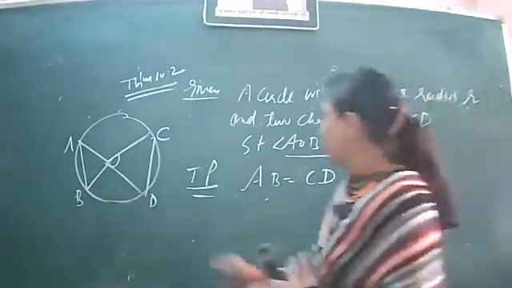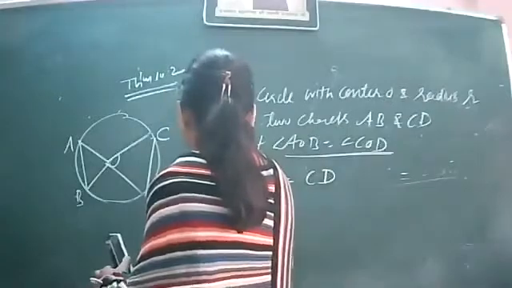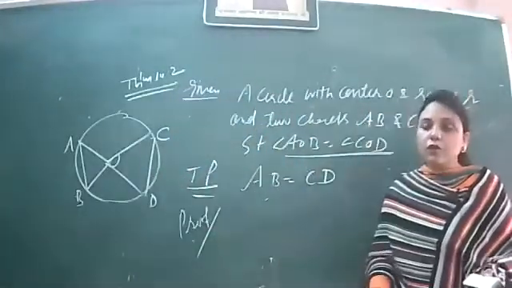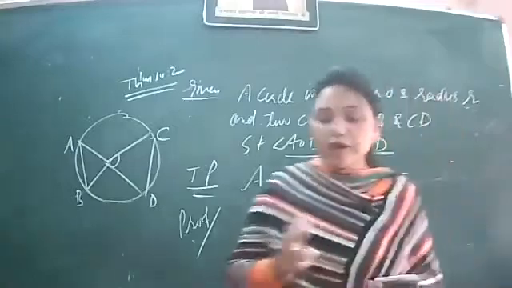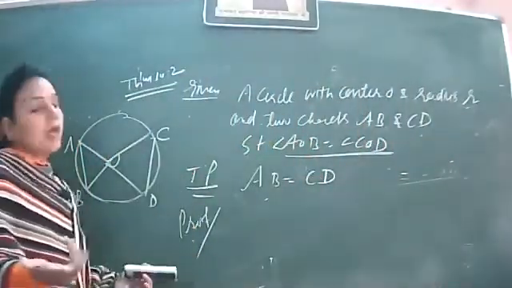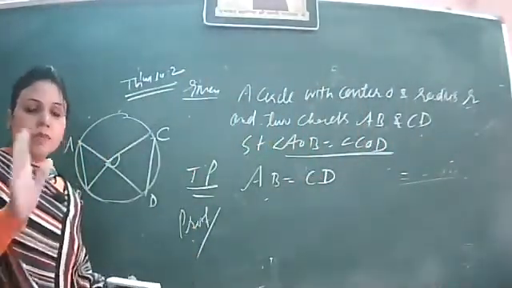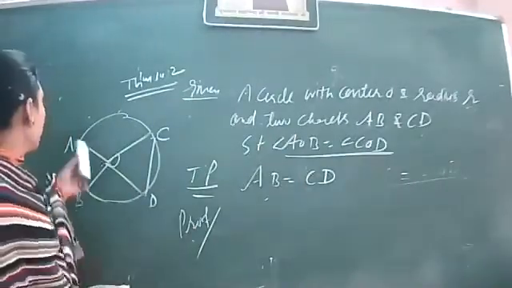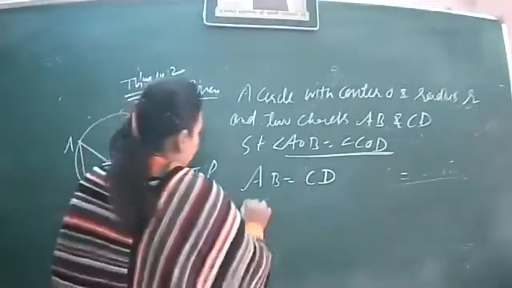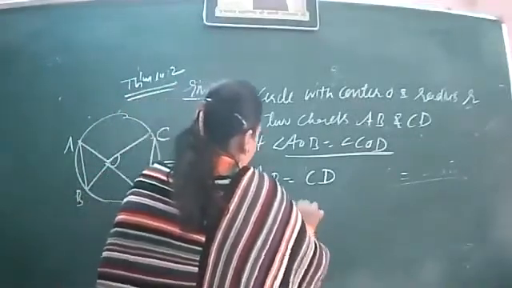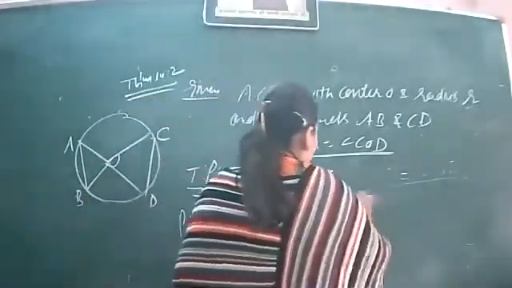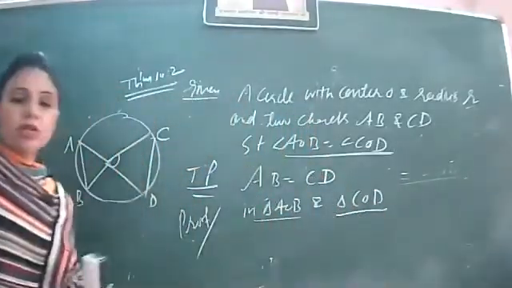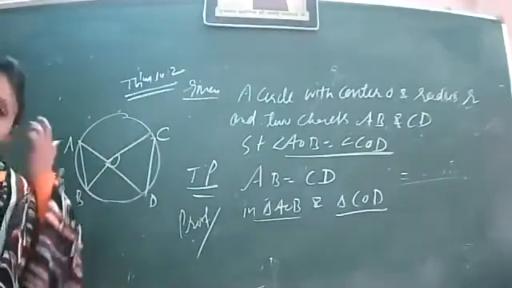Let us start with the proof. So again, the same criteria we'll follow. We'll prove the congruency of two triangles. If two triangles are congruent, then definitely by CPCT the corresponding parts get equal. So we write, in triangle AOB and triangle COD, we are considering these two triangles, taking three things.